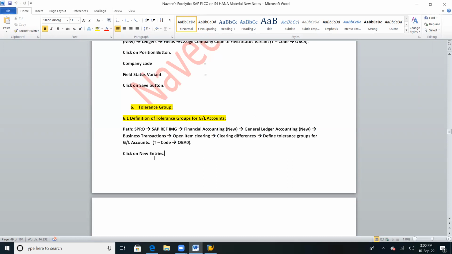General ledger accounting new. Business transactions. Open item clearing. Clearing differences.